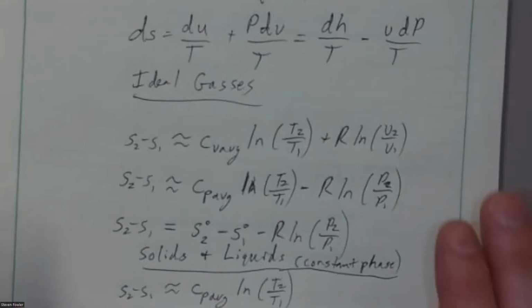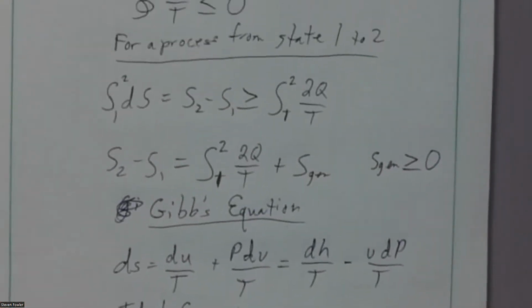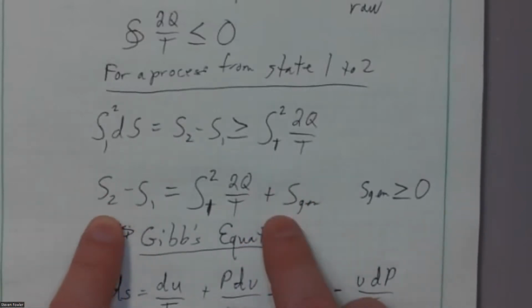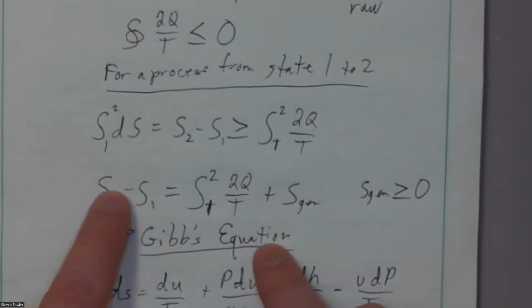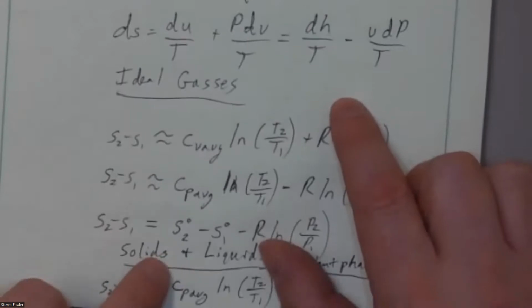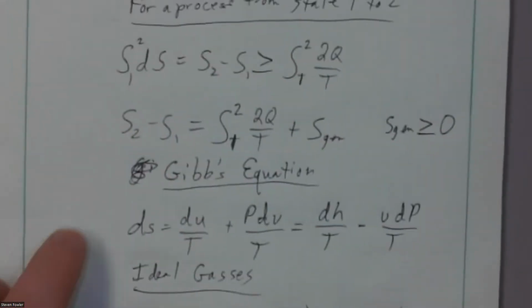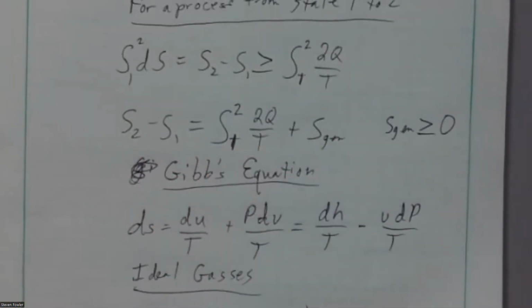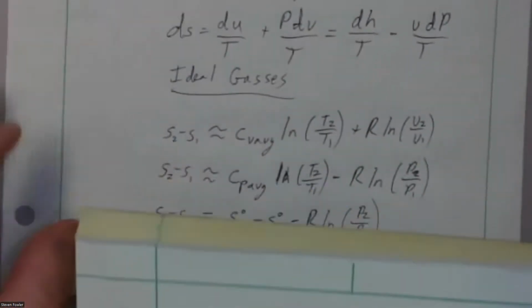So, what are we talking about? This second law for a process from state 1 to 2. Gibbs equation allows us to quantify this left-hand side. If I've got an ideal gas, or if I've got solids and liquids, this works actually pretty well. It's one way I can quantify this left-hand side. I can also quantify the left-hand side if I know or understand what's going on with the right-hand side.